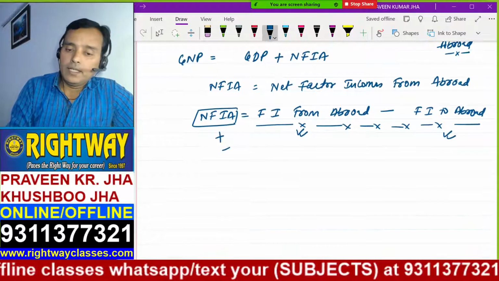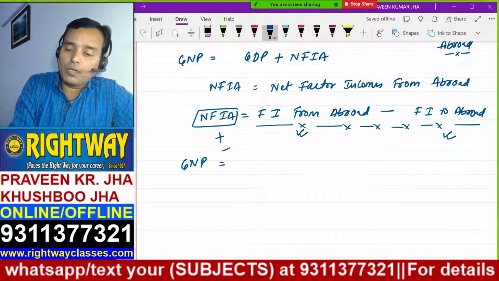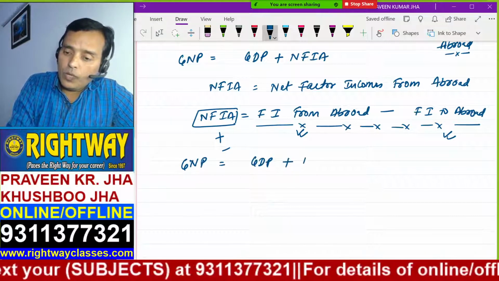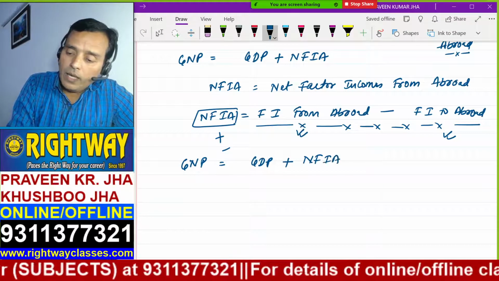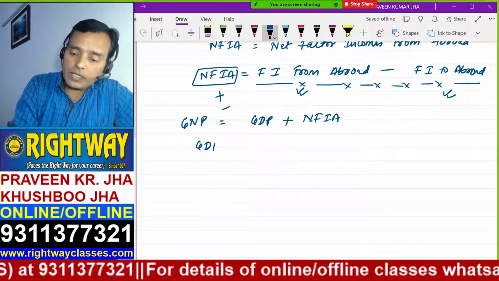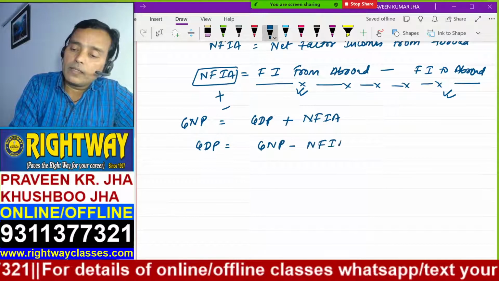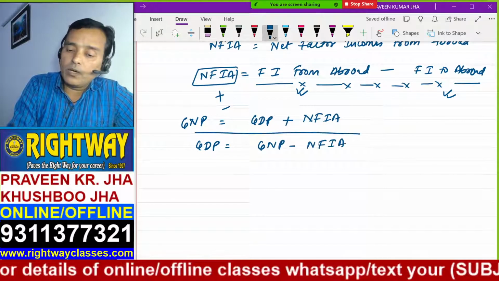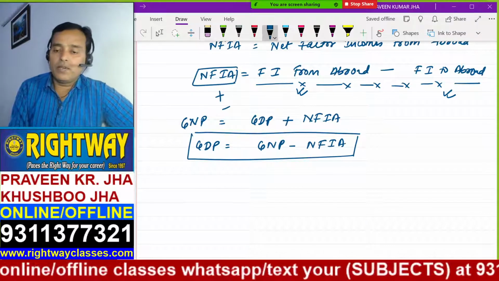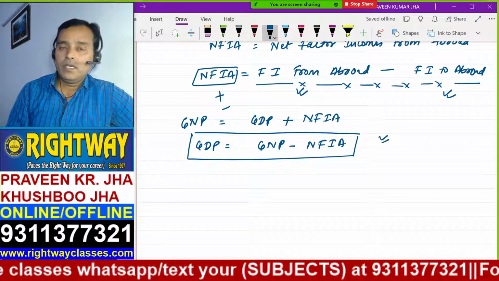So if anybody asks how you can find out the GNP, if GDP is given, you will add the NFIA and you will get GNP. In the reverse situation, if GNP is given to you, you can find GDP as GNP minus NFIA. So if any two factors are given, the third can be found out. So the first part is over.